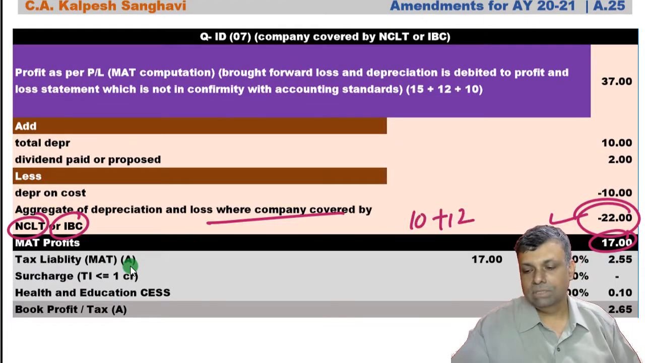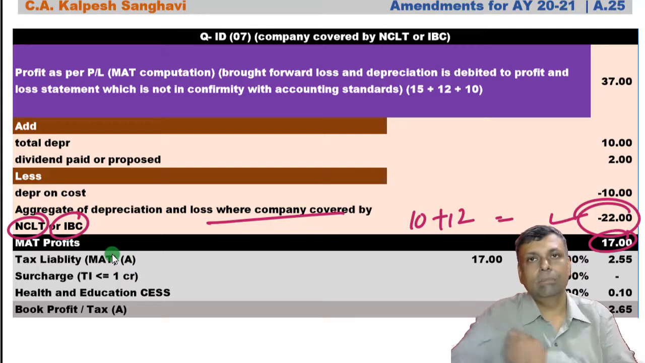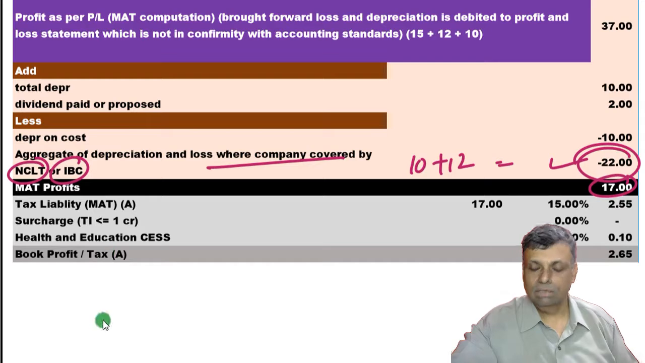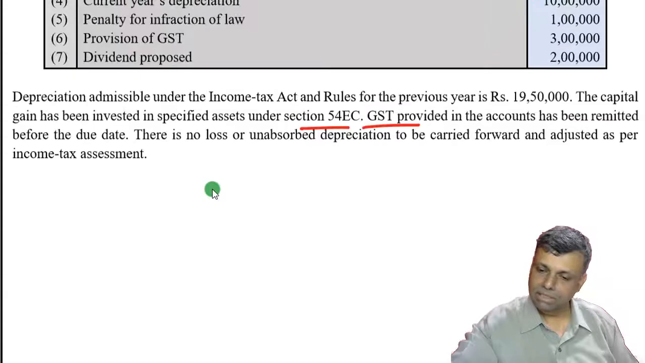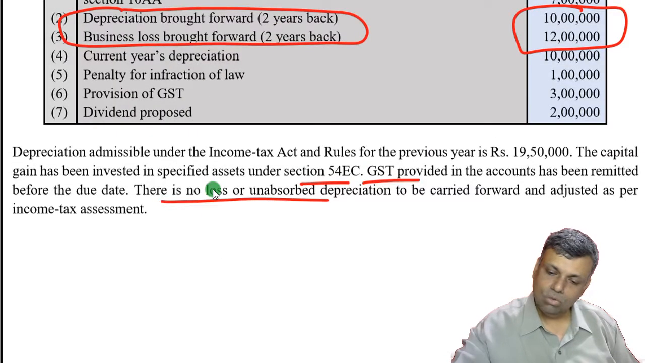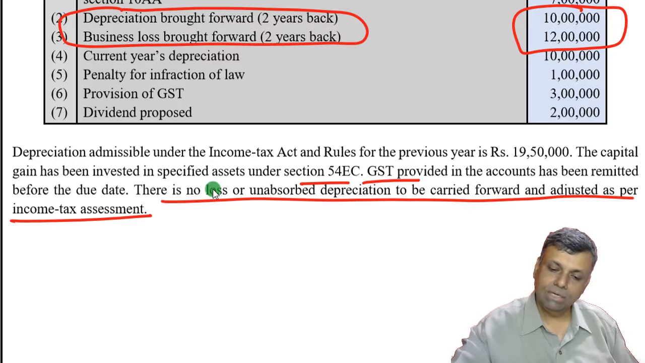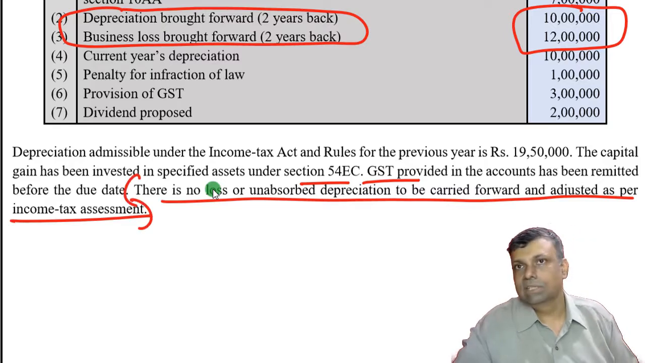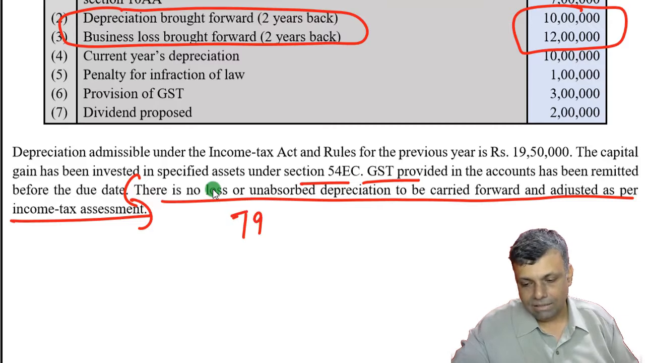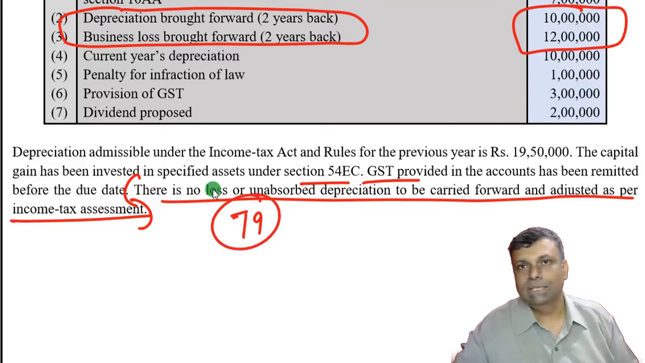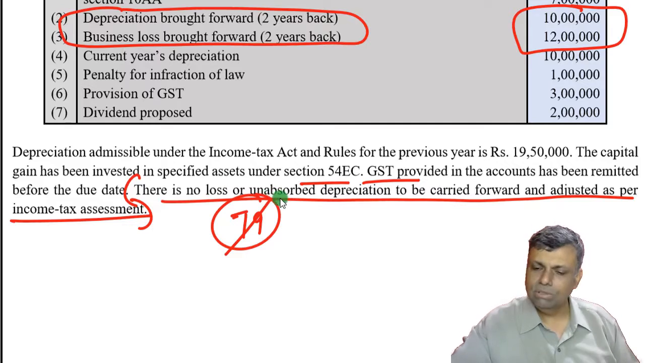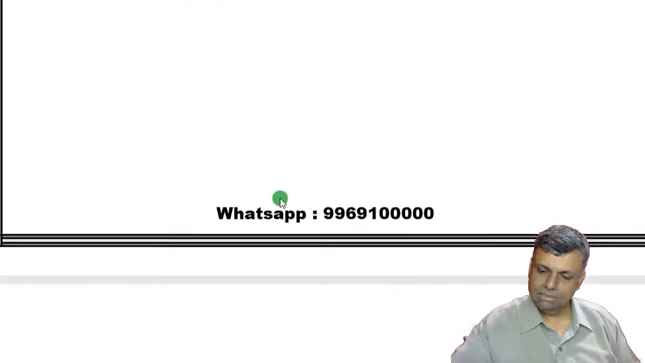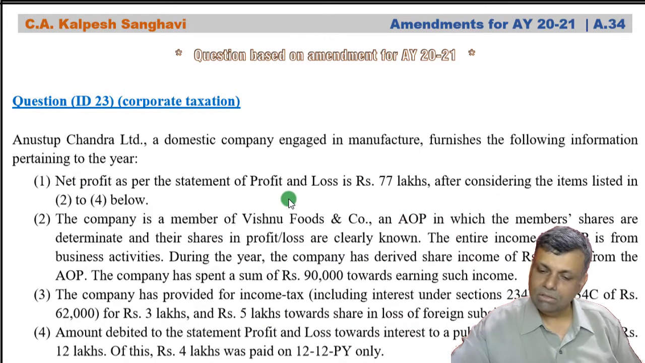That means it was 10 plus 12, total 22, that got adjusted in the MAT provisions if you are covered by that particular situation. However, in the given question, it was printed that there is no loss or unabsorbed depreciation carried forward as per income tax assessment. So section 79 had no implications because there are no brought forward losses. That's the reason in the given question section 79 was not applicable, and accordingly we have given that answer. Now let's go to the next question.